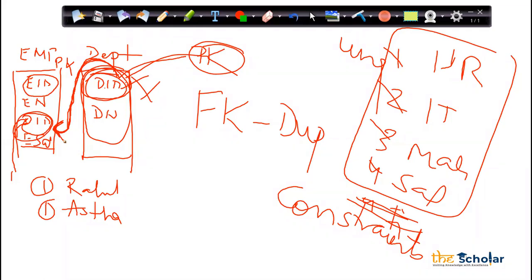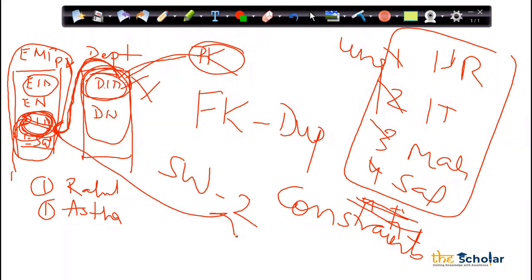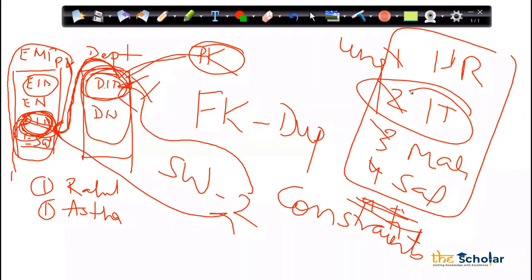Second, the main benefit of primary key and foreign key is, suppose from the employee table, I am trying to delete one of the employees, let's say I am deleting Swadesh. Swadesh has a department ID of 2. So in this table, I have an entry of 2, and this is a foreign key which is present as the primary key here. I have this department table where I have the primary key as 2.